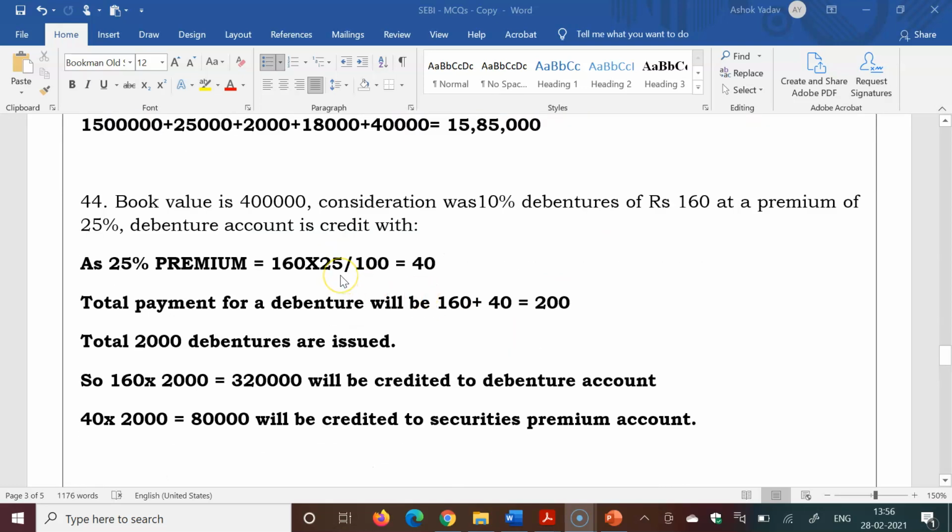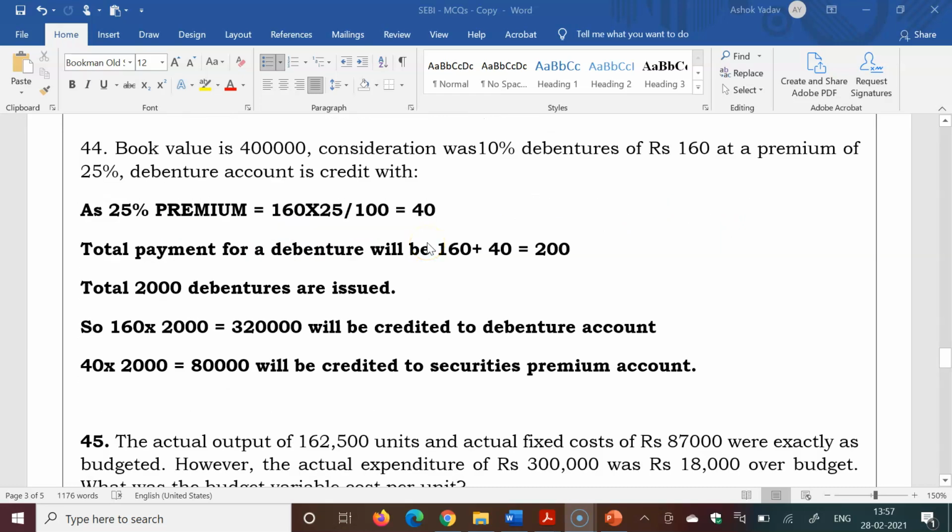Next, book value is 4 lakh. Consideration was 10% debenture of rupees 160 at a premium of 25%. Debenture account is credited with what? So this is not a difficult question. If you are considering it difficult, it is not a difficult question.